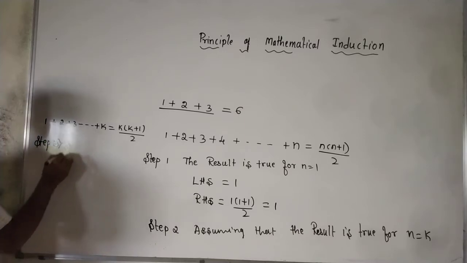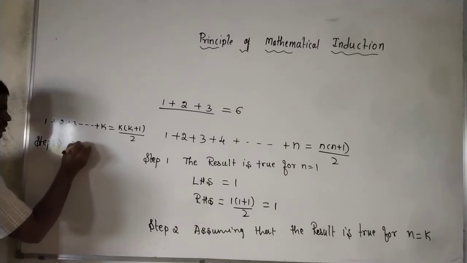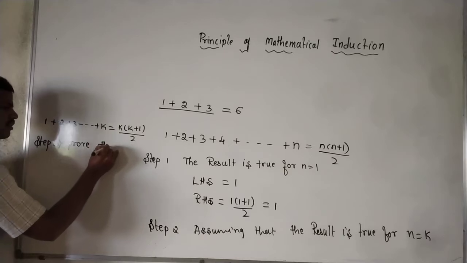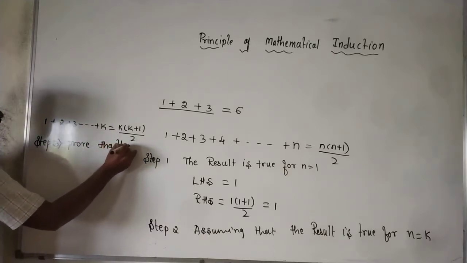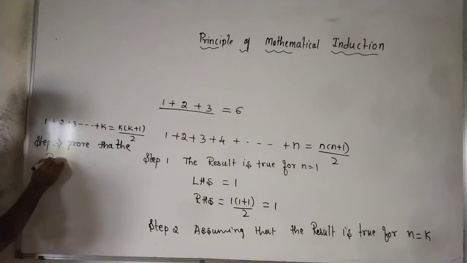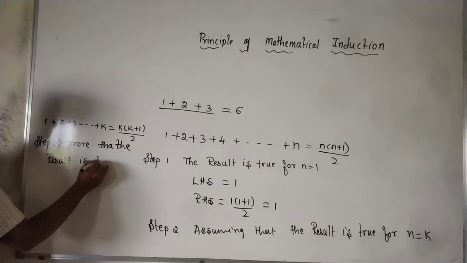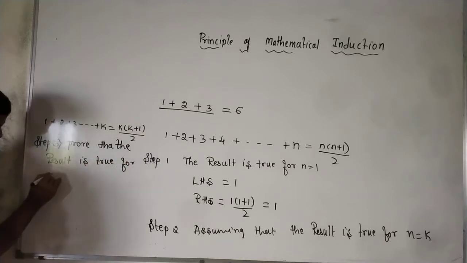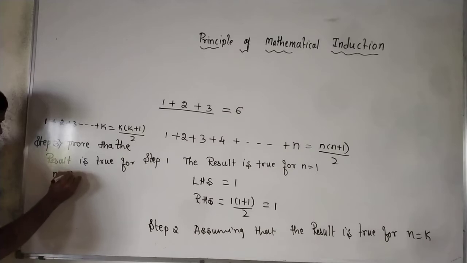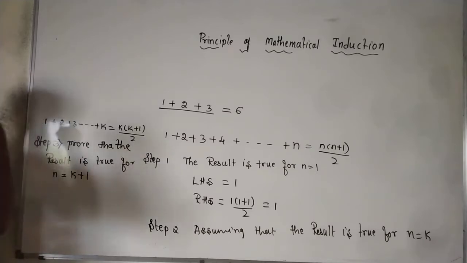So what we have to prove? Prove that the result is true for what? n is equal to k plus 1.